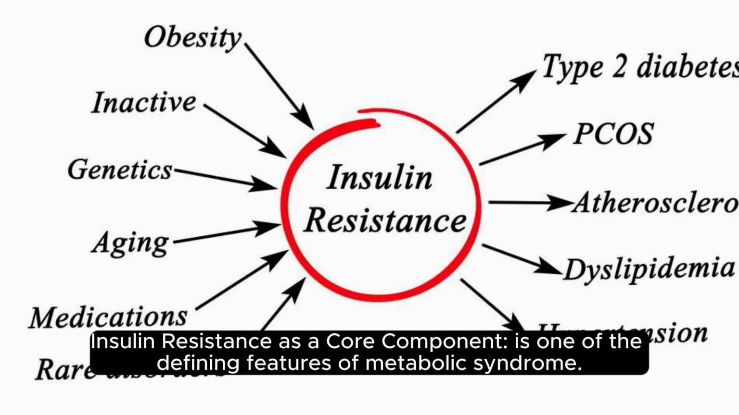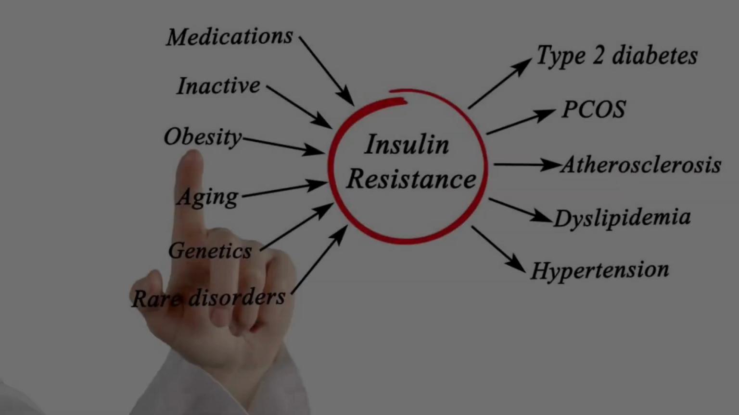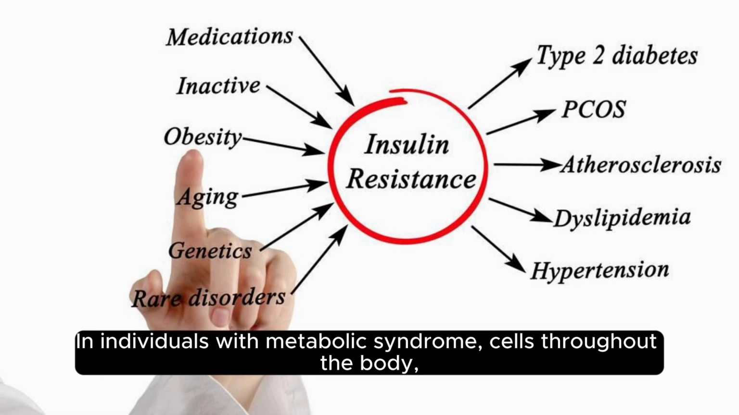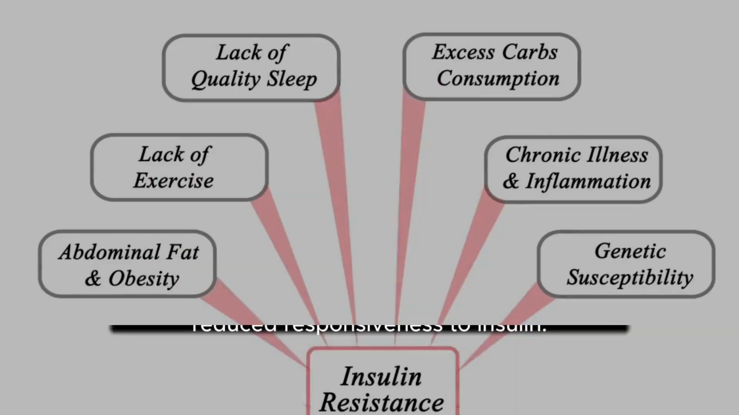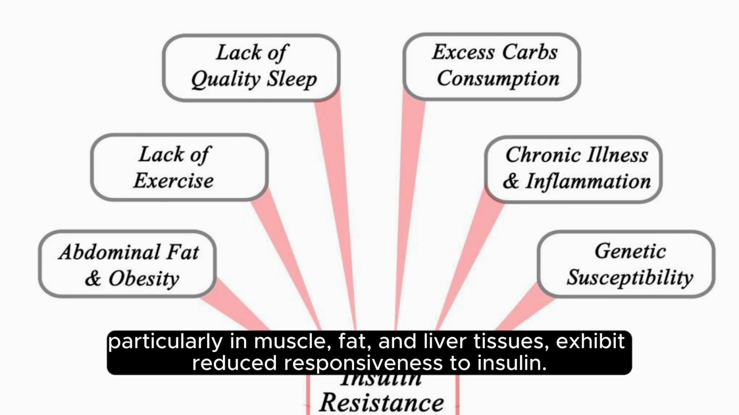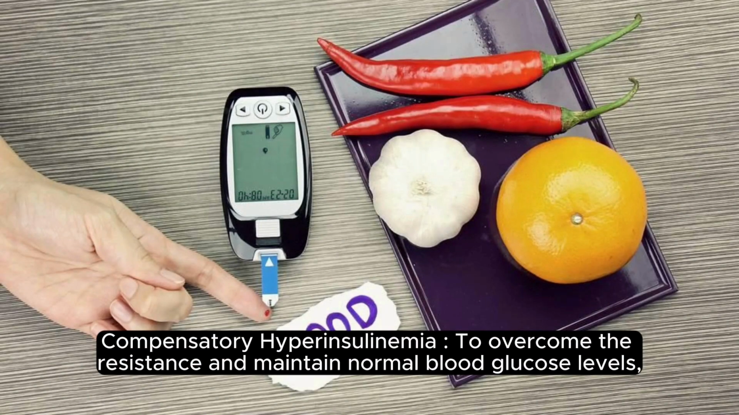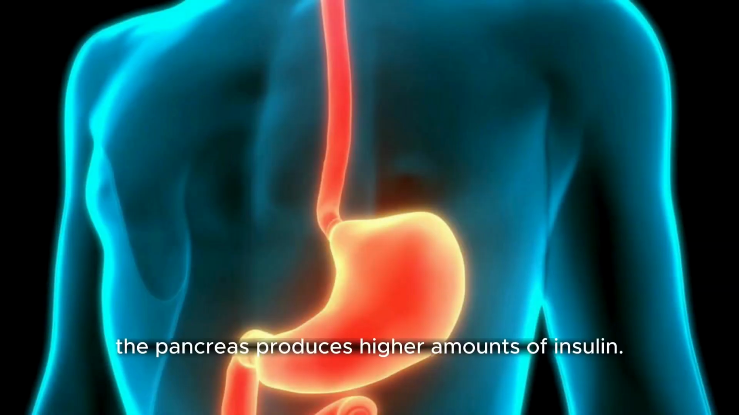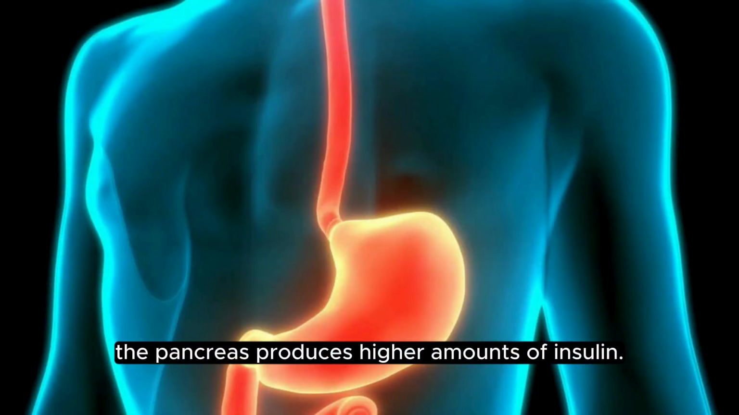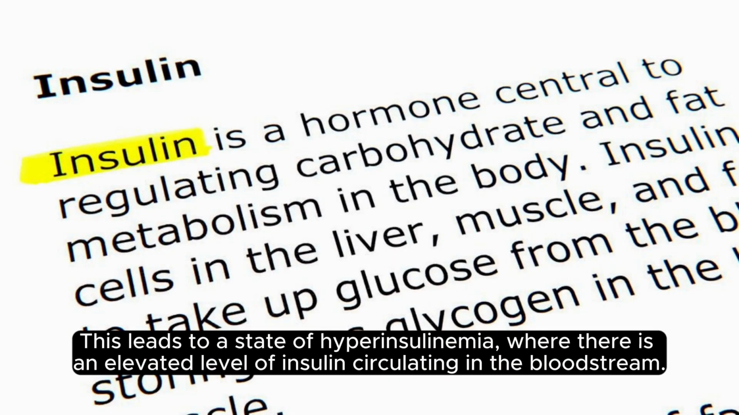Insulin resistance as a core component is one of the defining features of metabolic syndrome. In individuals with metabolic syndrome, cells throughout the body, particularly in muscle, fat, and liver tissues, exhibit reduced responsiveness to insulin. Compensatory hyperinsulinemia. To overcome the resistance and maintain normal blood glucose levels, the pancreas produces higher amounts of insulin. This leads to a state of hyperinsulinemia, where there is an elevated level of insulin circulating in the bloodstream.